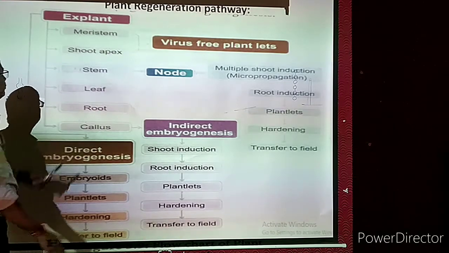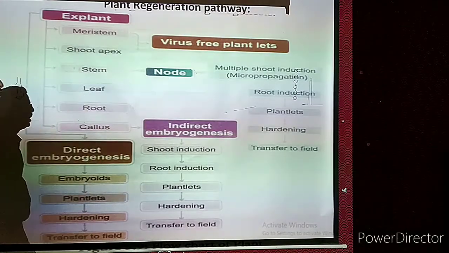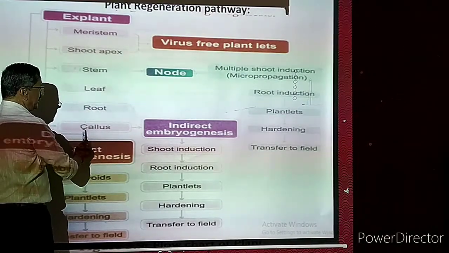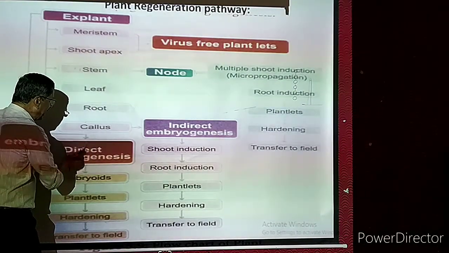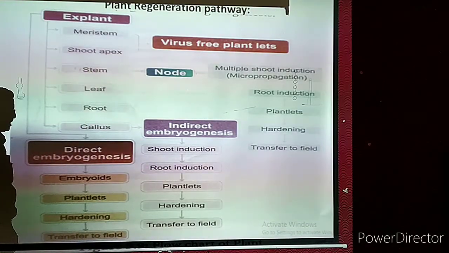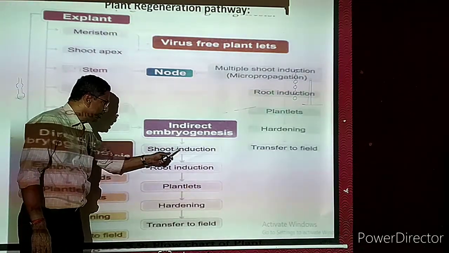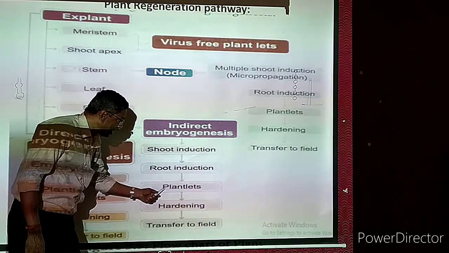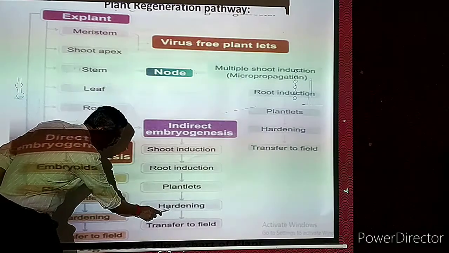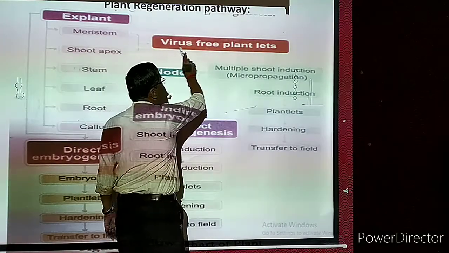This is one way. Now stem culture, sometimes in that stem culture, nodal culture. The stem has nodes and internodes. The nodes will be prepared. Okay. Then callus, sometimes this is direct. From the callus directly we can do that. Indirect embryogenesis, sometimes what will happen? Indirectly we can make this embryo. Shoot induction, that means callus will be developed into shoot. The shoot is induced. Root induction and the plantlet. Either from the shoot plantlets will be developed, or from the root the plantlets will be developed. Hardening, then transfer to the field. This is the indirect way.